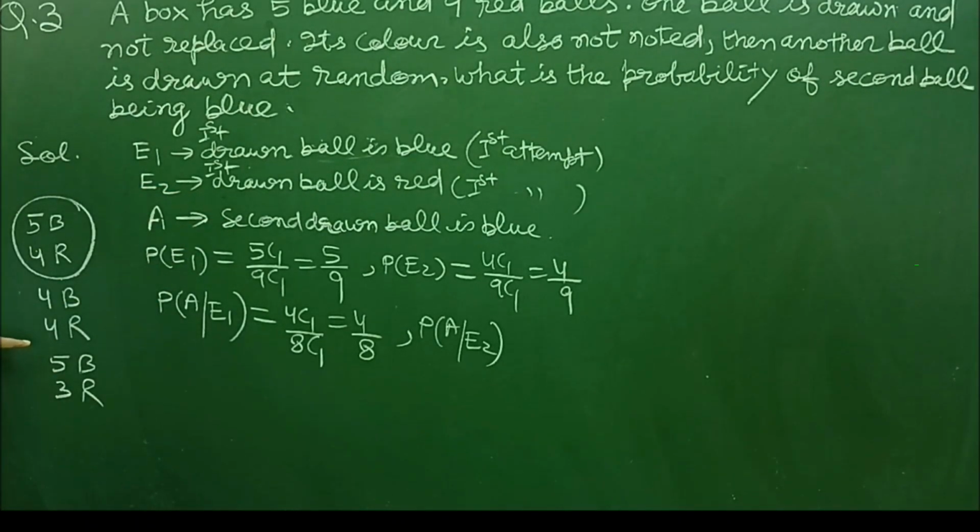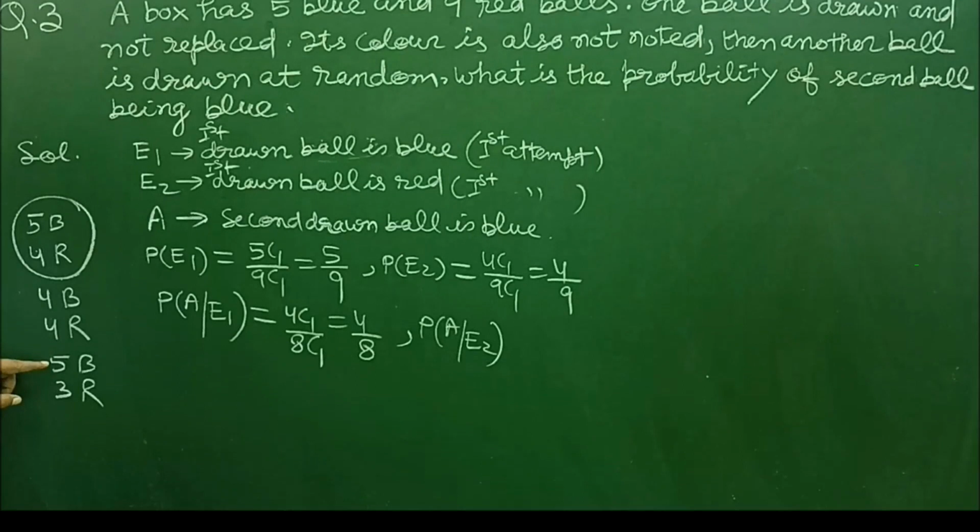So if the first drawn ball is red, then there will be only 3 red balls and 5 blue balls.